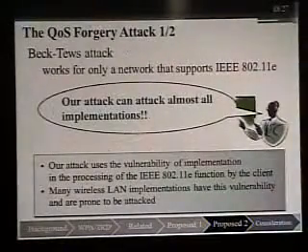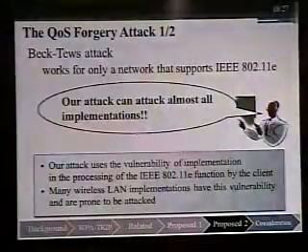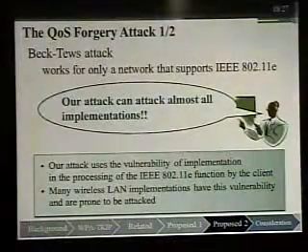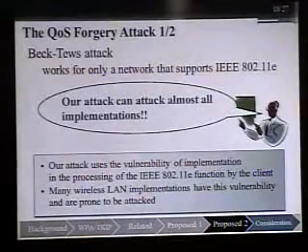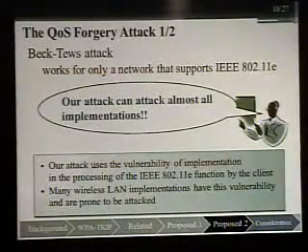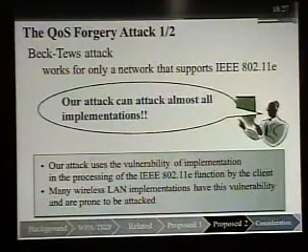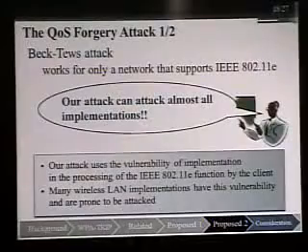Next, we propose the QoS forgery attack for breaking the TKIP IV check. Vectors' attack works only for a network that supports .11e. However, our attack can attack almost all implementations. Our attack uses a vulnerability of implementation in the processing of the .11e function by the client.